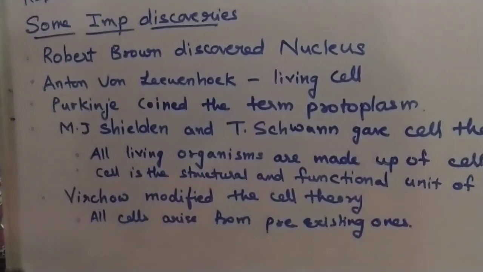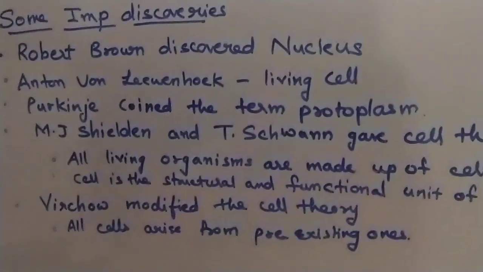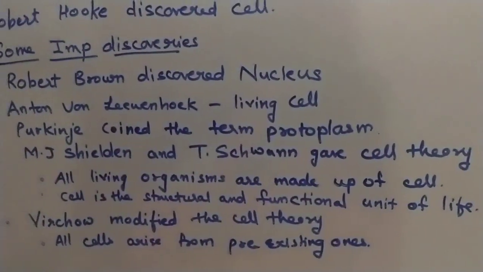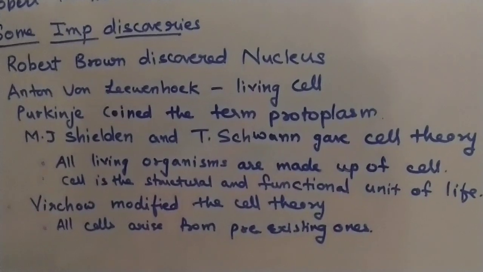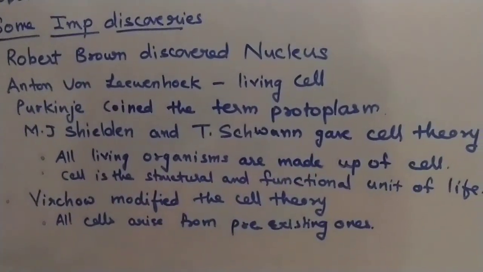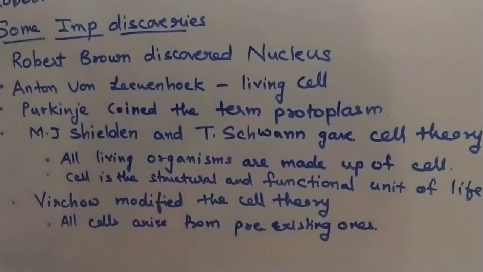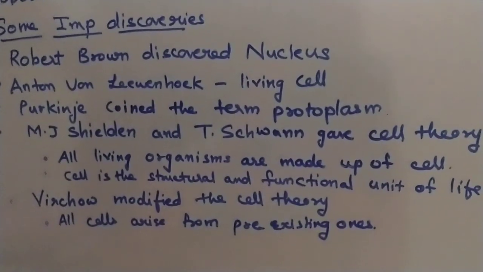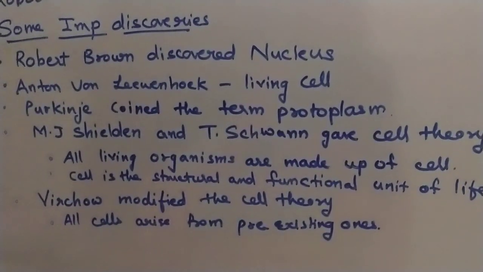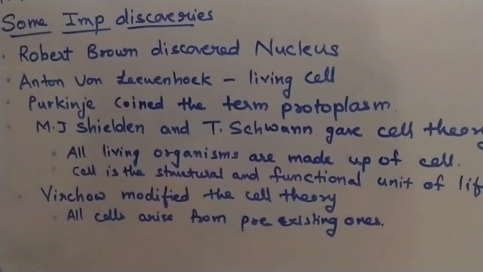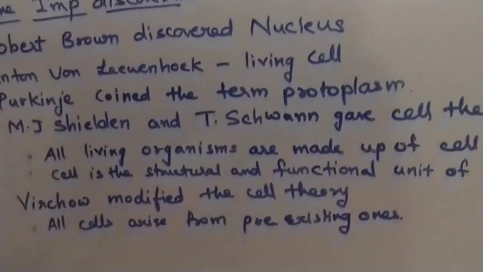Okay, next, M.J. Schleiden. There were two scientists, M.J. Schleiden and Theodor Schwann. They gave cell theory. Theories are the postulates. Cell theories are the postulates given by the scientists which are widely accepted. And postulates means the statements. Statements are called as postulates.